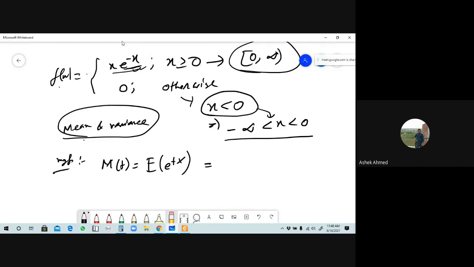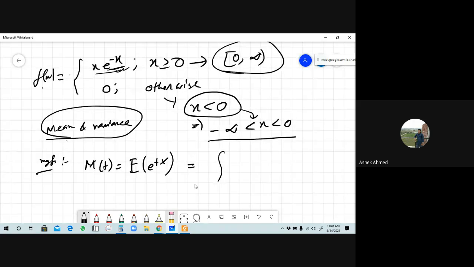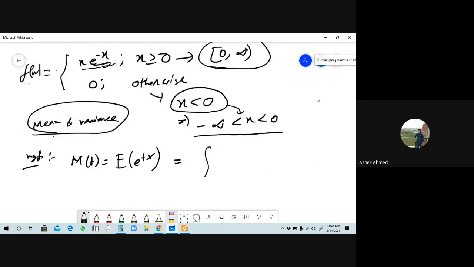So from here tell me what the corresponding value will be: integration of the moment we want to find here. The limit here is minus infinity to plus infinity, is it right? Respond. And this is e to the power tx into f of x. Here the value of f of x is x into e to the power minus x into dx, is it right? Respond.